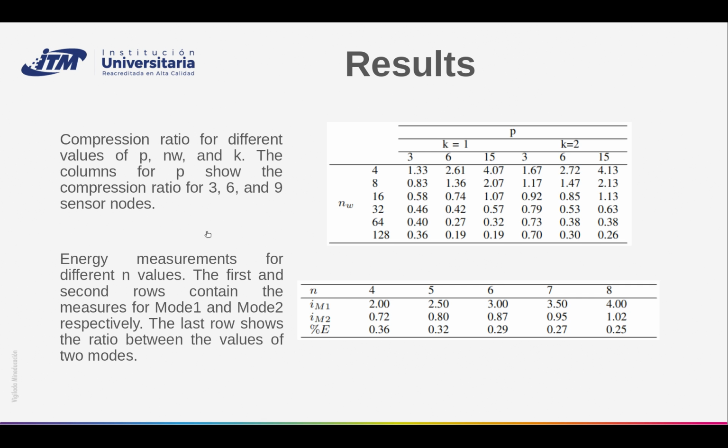The table above shows the compression ratio for different values of P, NW, and K. The columns for P show the compression ratio for 3, 6, and 9 sensor nodes. The table below shows energy measurements for different N values. The first and second rows contain the measures for Mode 1 and Mode 2 respectively. The last row shows the ratio between the values of the 2 modes.